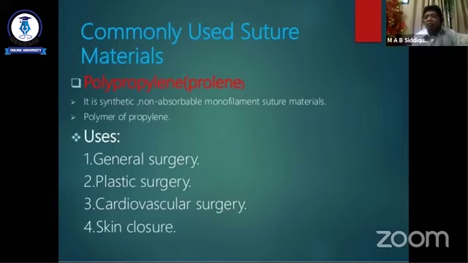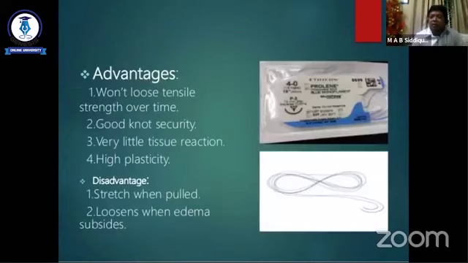We use Prolene for vascular repair. We also use Prolene for mass closure of the abdominal wound. Also, in emergency cases we use Prolene in general surgery, and other disciplines also use it. It is one of the most commonly used suture materials.